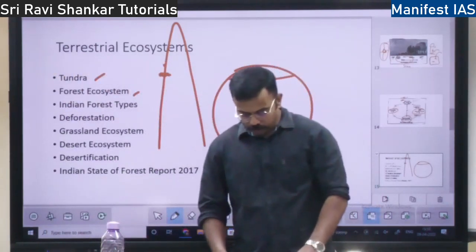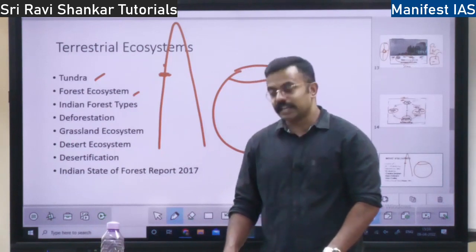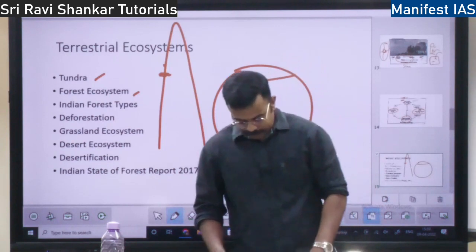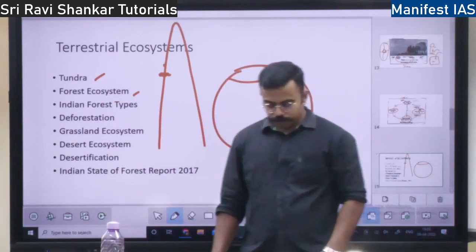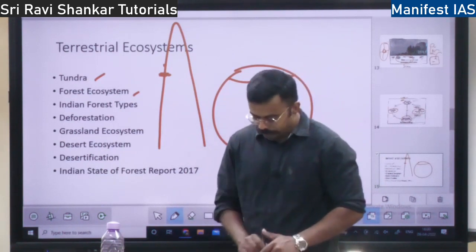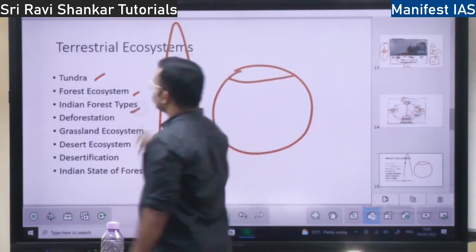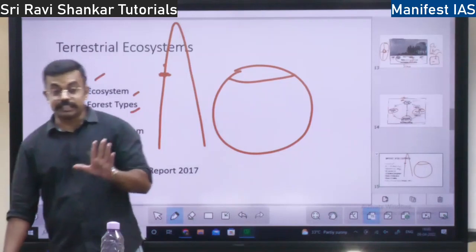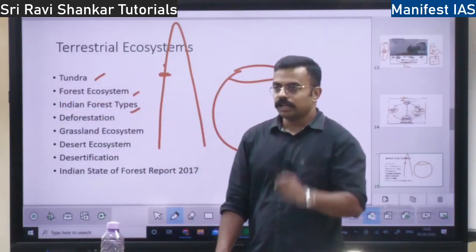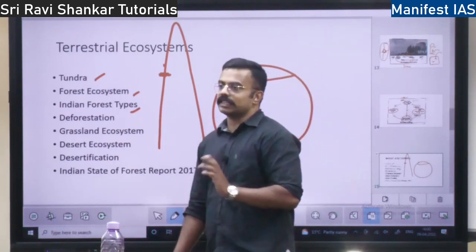Then you have tropical seasonal forest, monsoon forests. Indian forests are tropical seasonal forest. Then you have one more forest, subtropical rainforest, not very important. Next we will talk about Indian forest types. There are actually 16 types of forests. None of them are important. You should just know what the types of forests in India are.